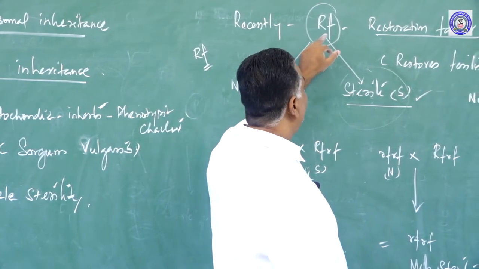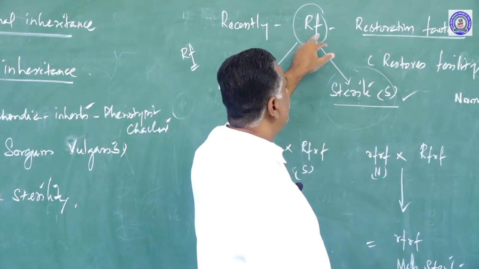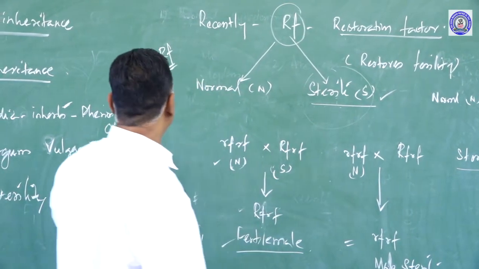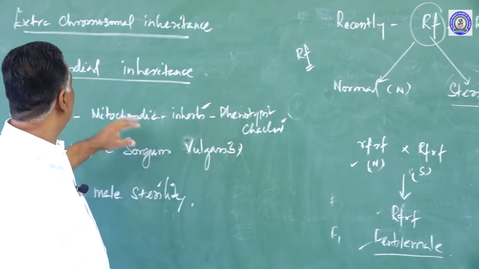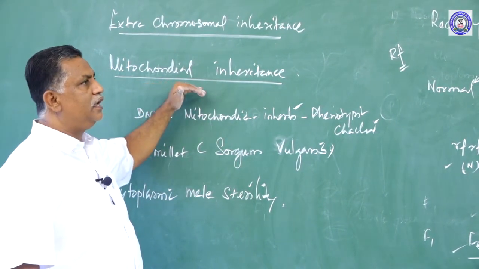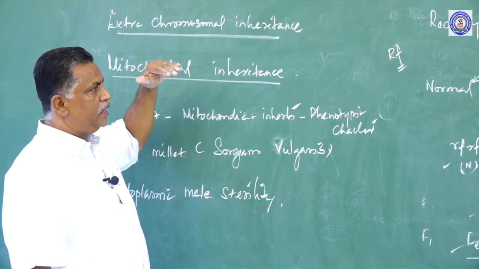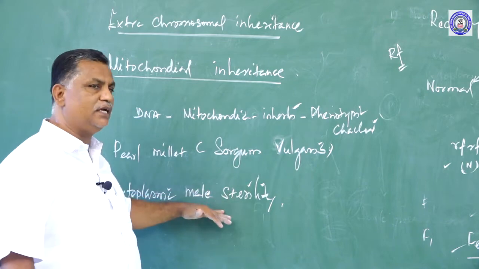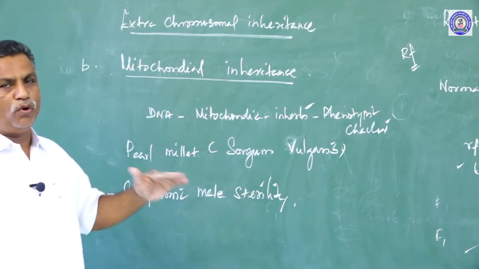The sterile male crossed with RF, the sterility is removed, a fertile male can be produced. And this was one example. Another previous example was chloroplast inheritance, in which the DNA in the ovum determines the character of the F1 generation. So these two were over.